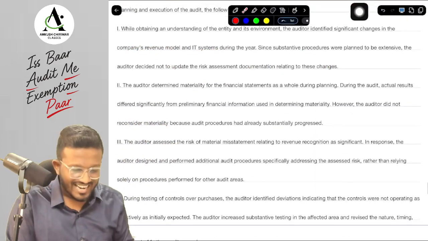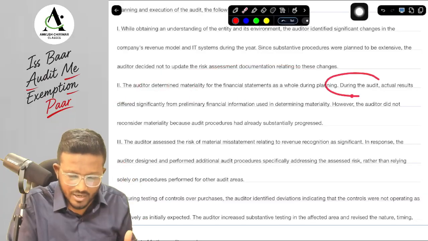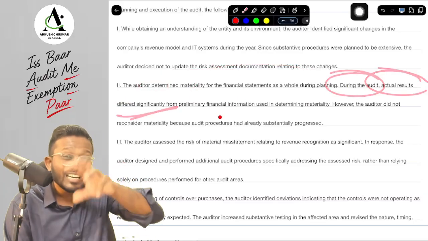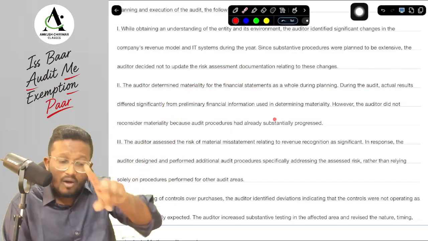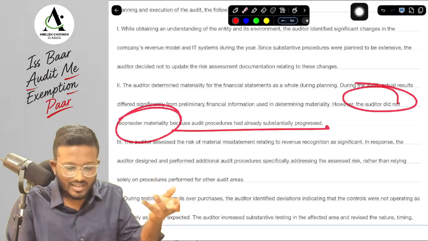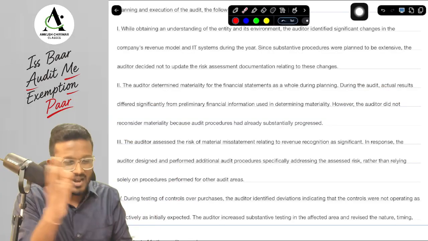Next, the auditor determined the materiality for the financial statements as a whole. During the audit, actual results were significantly different from the preliminary information used in determining the materiality. However, the auditor did not reconsider the materiality because he had already performed the audit procedures. So we did not reevaluate the materiality, compliance or non-compliance.